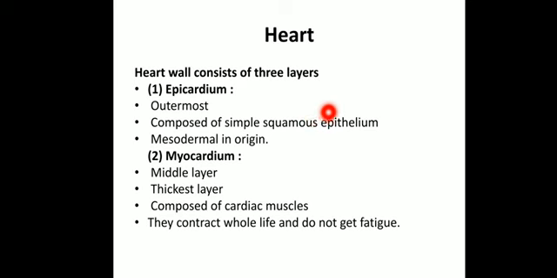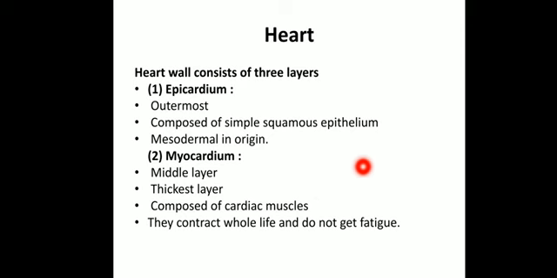Now the second one is the middle layer, the myocardium. It is the thickest layer, which is composed of the cardiac muscles. We have already seen what the cardiac muscles are. These muscles are branched, striated, and involuntary in nature. Involuntary means it is not under our control. They will be continuously beating, continuously moving. So the myocardium is the thickest, middle layer, composed of cardiac muscles which are branched, striated, and involuntary in nature.